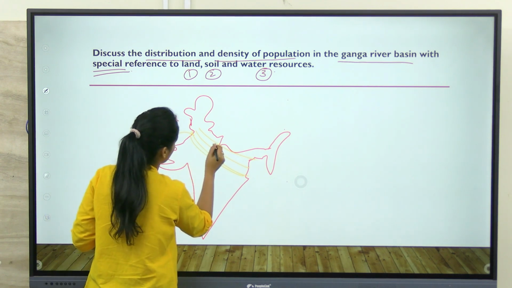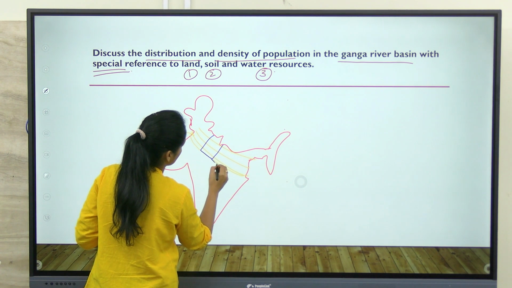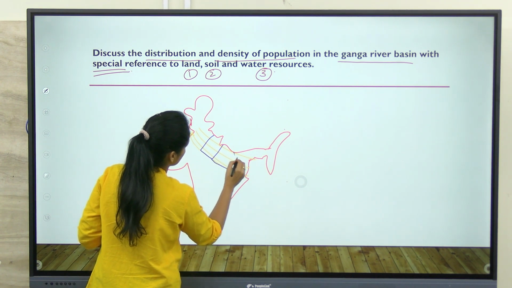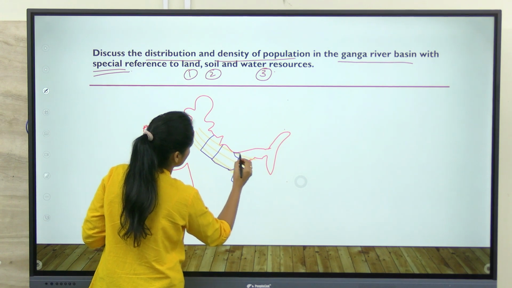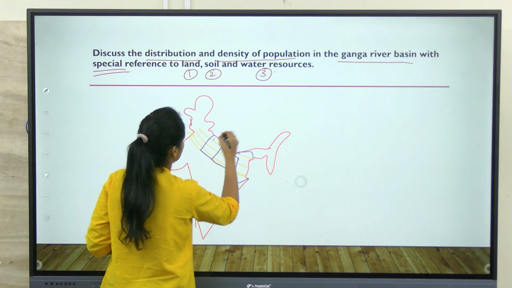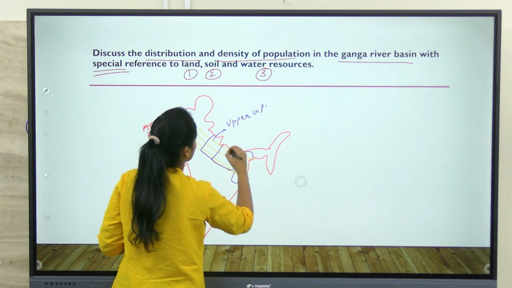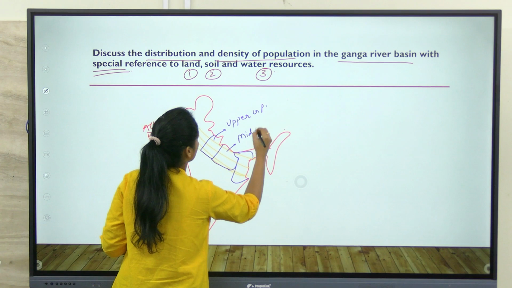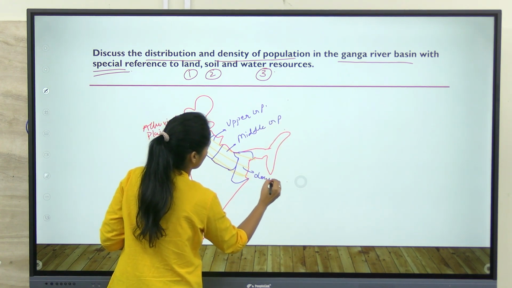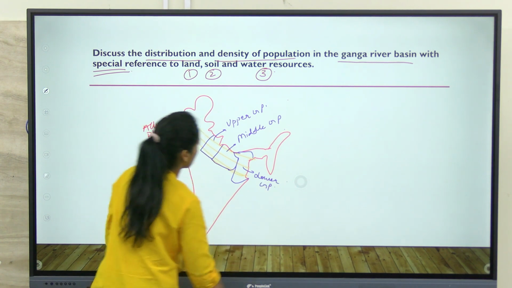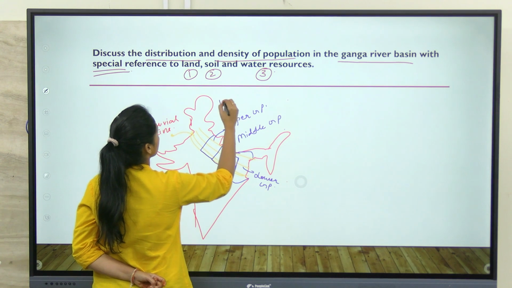So this is upper Ganga plain. This is middle Ganga plain. And this is lower Ganga plain.